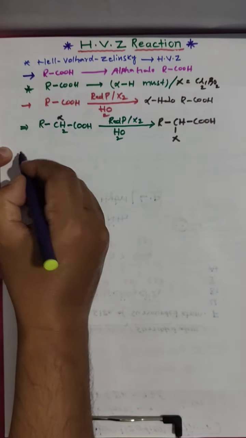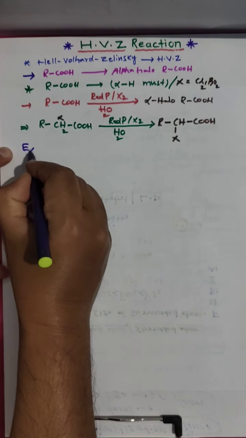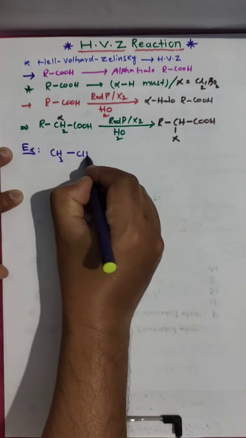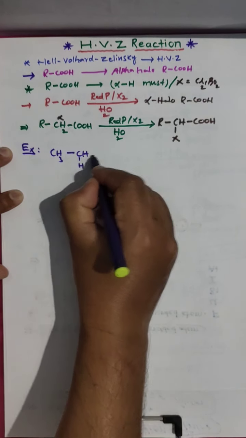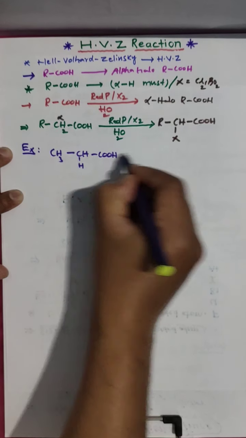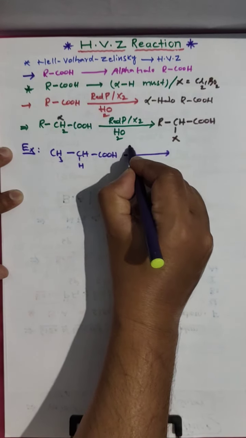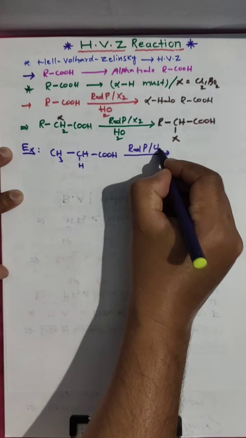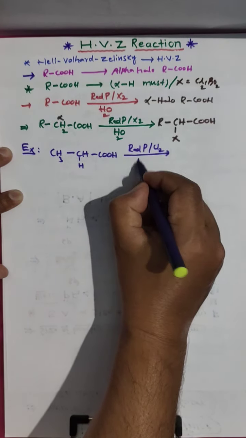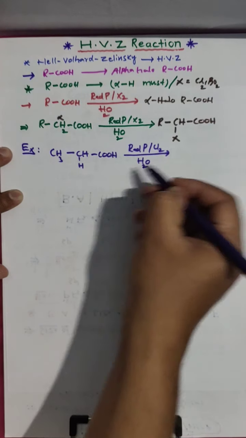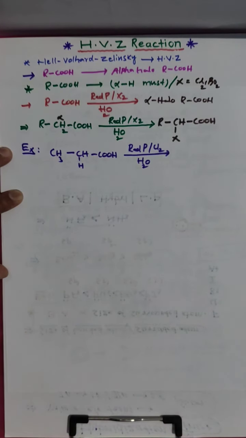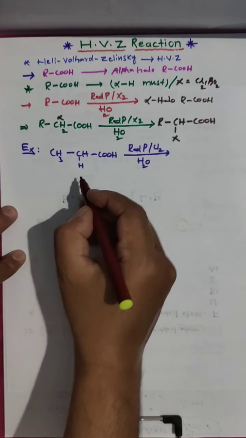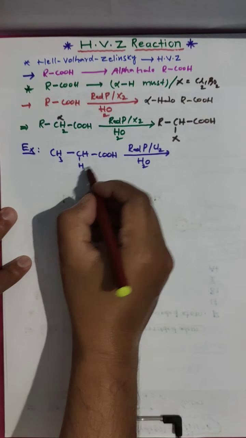For example, CH3CH2COOH is given in the presence of red phosphorus, a small amount we have to take, and chlorine is given, followed by water medium, and they ask what is the product. Very simple. Just take the alpha position.